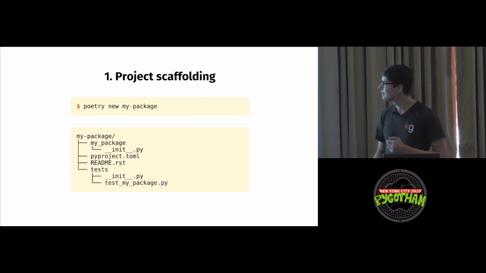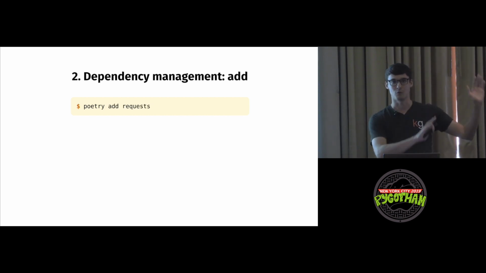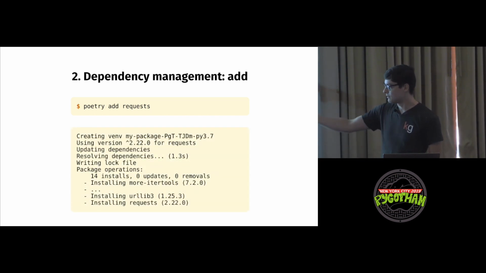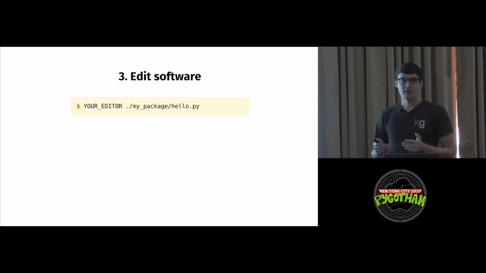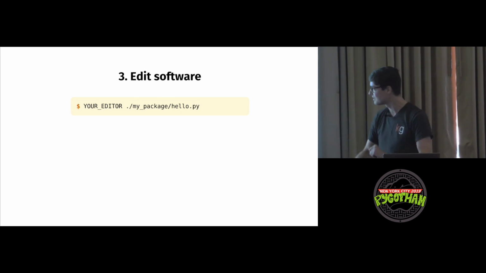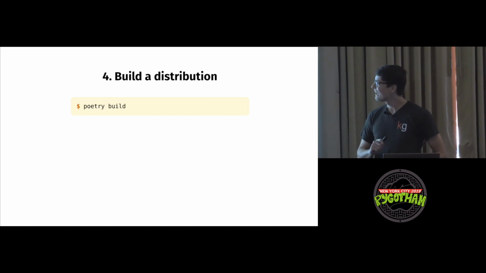This is great. Step 2, dependency management, that whole project that's a walk in the park. Now, we'll add a dependency, and it'll install the dependency along with all of its sub-dependencies, and it locks it. I'll get into lock files later. Edit software. So at the end of the day, we're still going to have to edit our software. Poetry doesn't do that for us yet. But I think with some artificial intelligence, machine learning algorithms, we might, who knows. We'll edit the stuff, and we'll use requests.